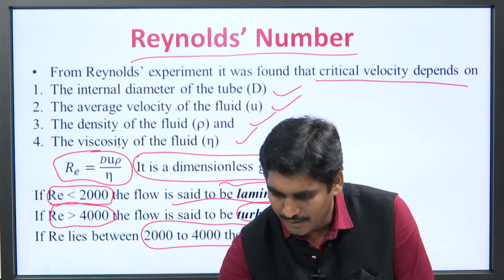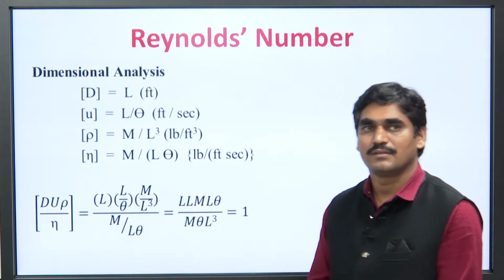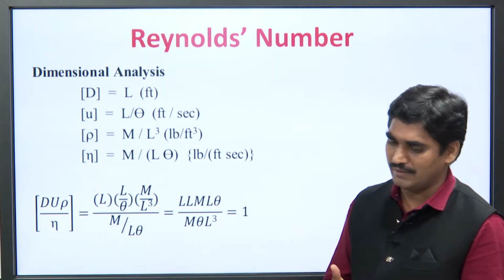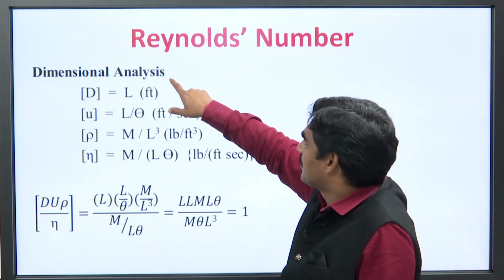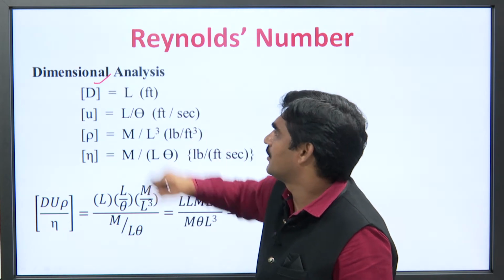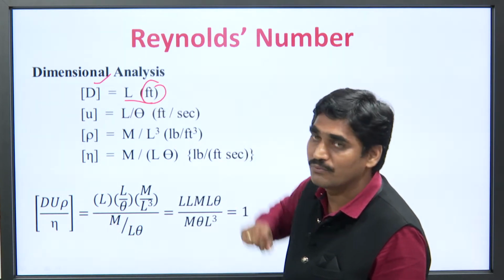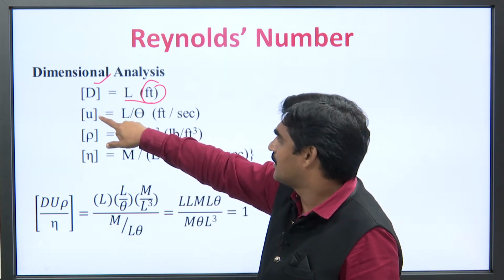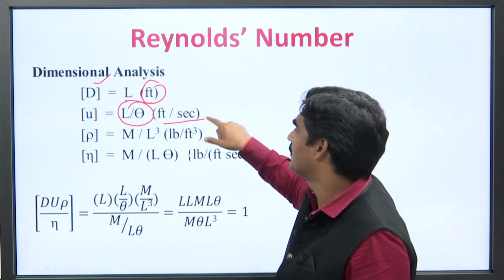ठीक है. अब जानते हैं कि रेनॉल्ड्स नंबर is a dimensionless quantity, जैसा कि पिछले केस में हमने स्लाइड में बताया था. तो रेनॉल्ड्स इक्वेशन क्या है? d u rho by eta. d is the diameter of the tube, that is equal to L, it is measured in feet. u is the velocity, that is L by theta feet per second.